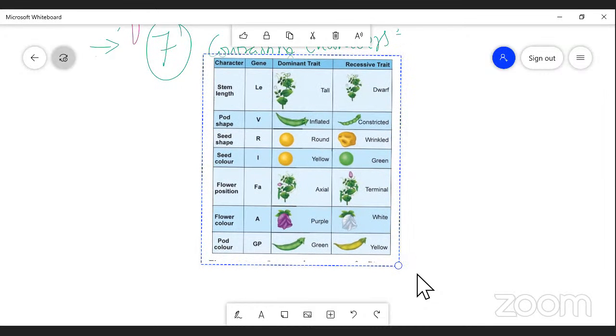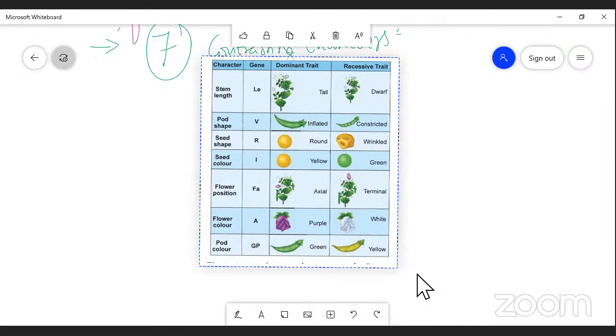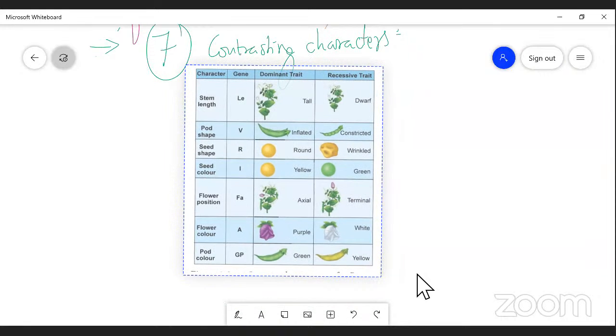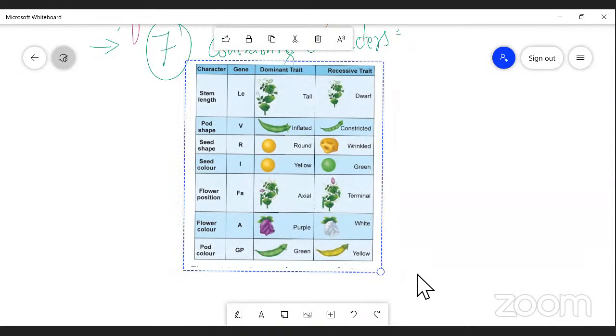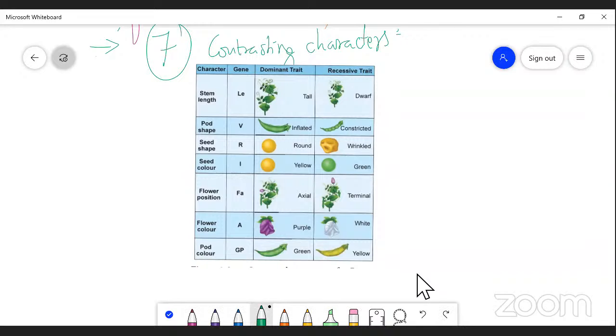While crossing, he was finding such characters between 1856 and 1863. These 7 contrasting characters were found in the years 1856 to 1863. During this time, Mendel found these characters.